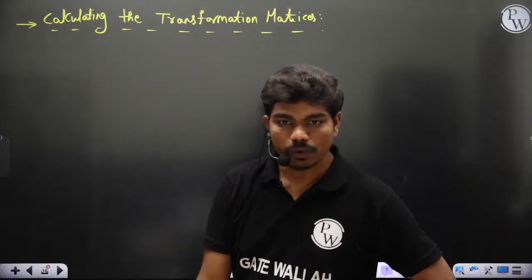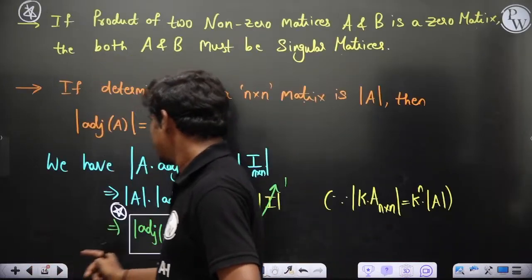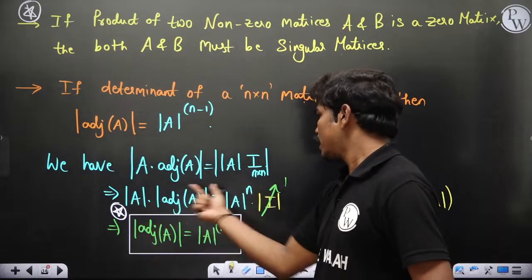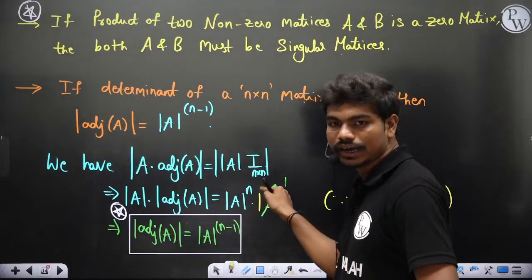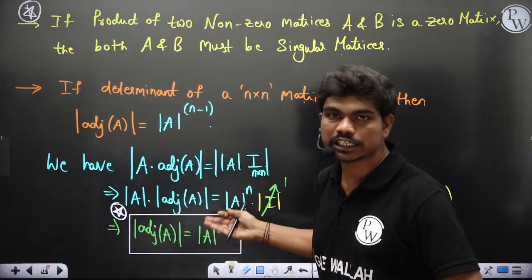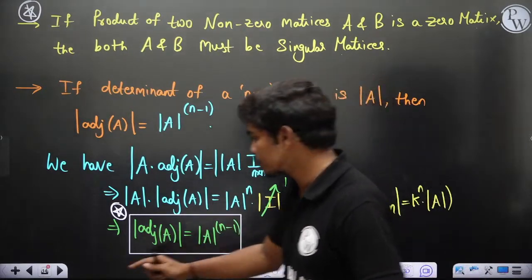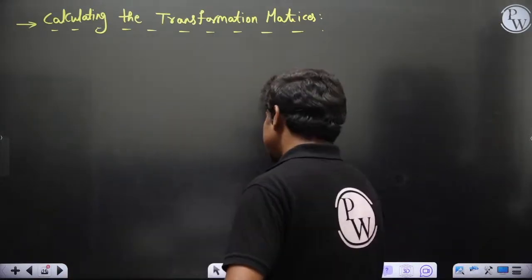Okay, so how n minus 1? Here you'll see there is one det A and det A whole power n on this side. So if you bring this det A here, det A cancels, giving power n minus 1. A cube by A is A square, correct? That's what. Okay, then let's see.